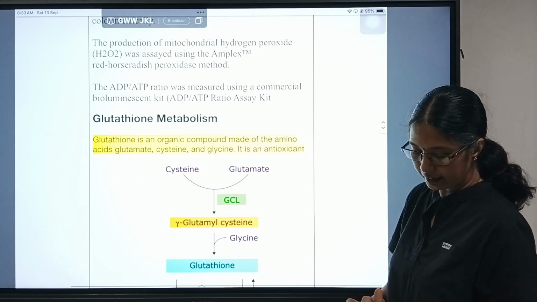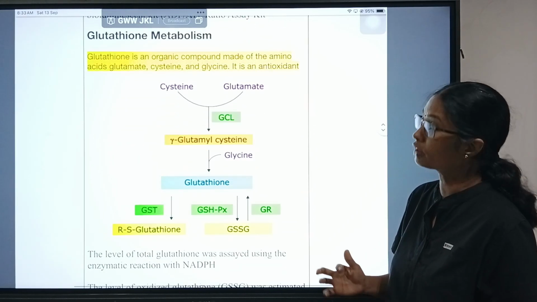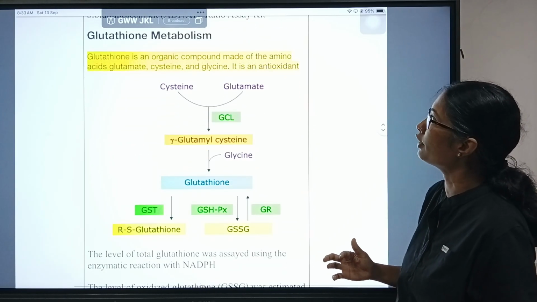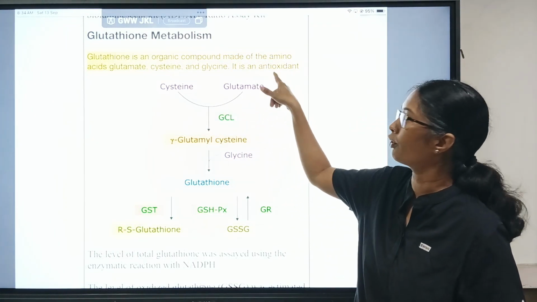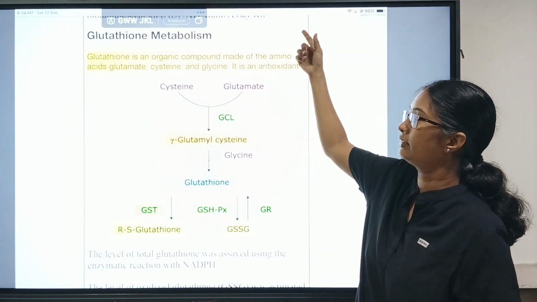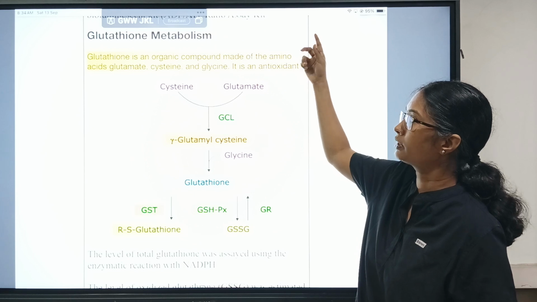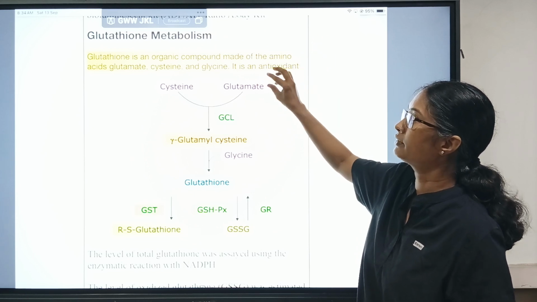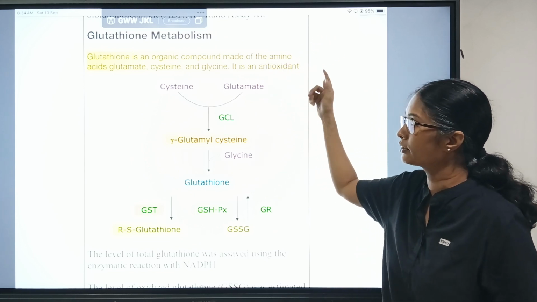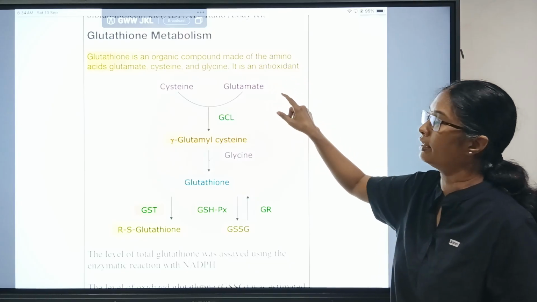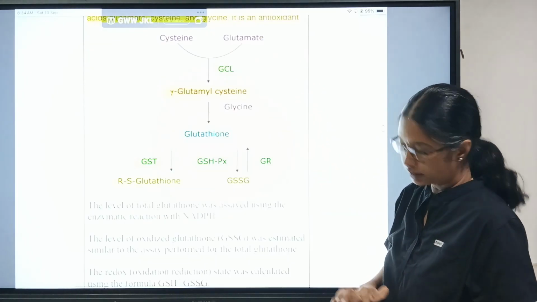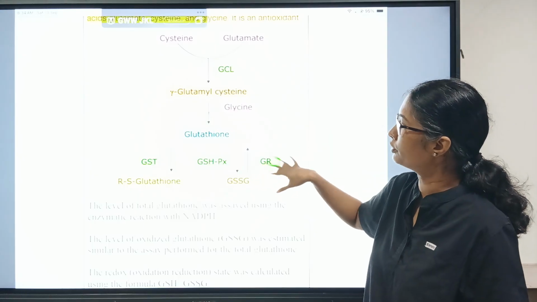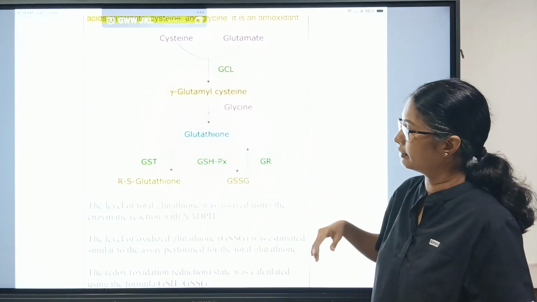And they also studied glutathione metabolism. Glutathione is an organic compound made of the amino acids glutamate, cysteine and glycine. It is an antioxidant. ROS is the free radical which is produced, and glutathione is a substance which counteracts the ROS. So they studied the counteracting ability of glutathione in this study. This is how glutathione is produced and how it counteracts the ROS.